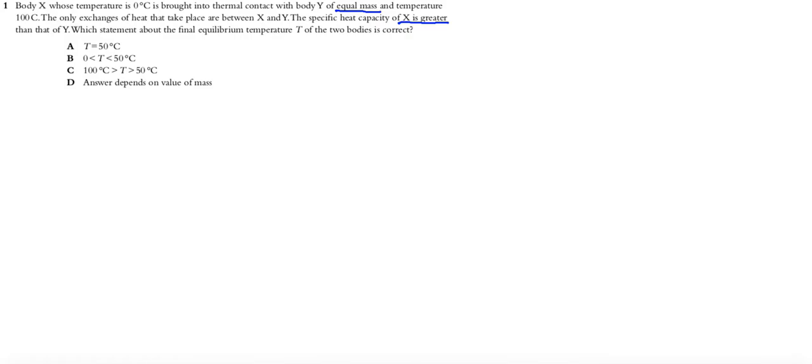Of course, you have to start with the law of conservation of energy, which says that the heat, which is thermal energy, taken by X must be the same as the thermal energy lost by Y. It's written here: the only exchanges of heat that take place are between X and Y.